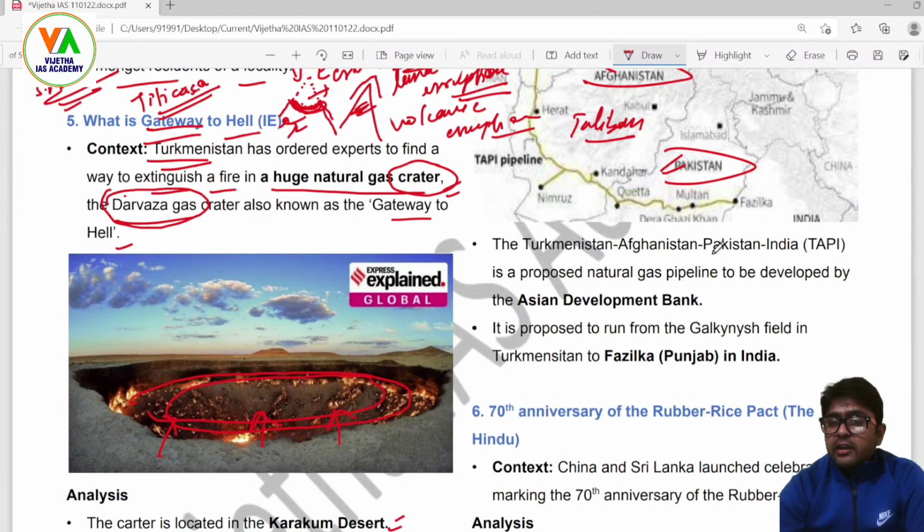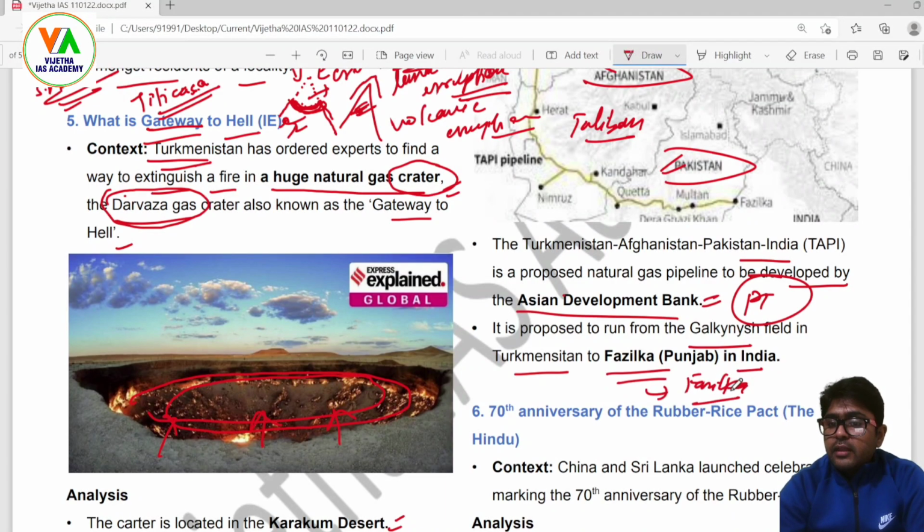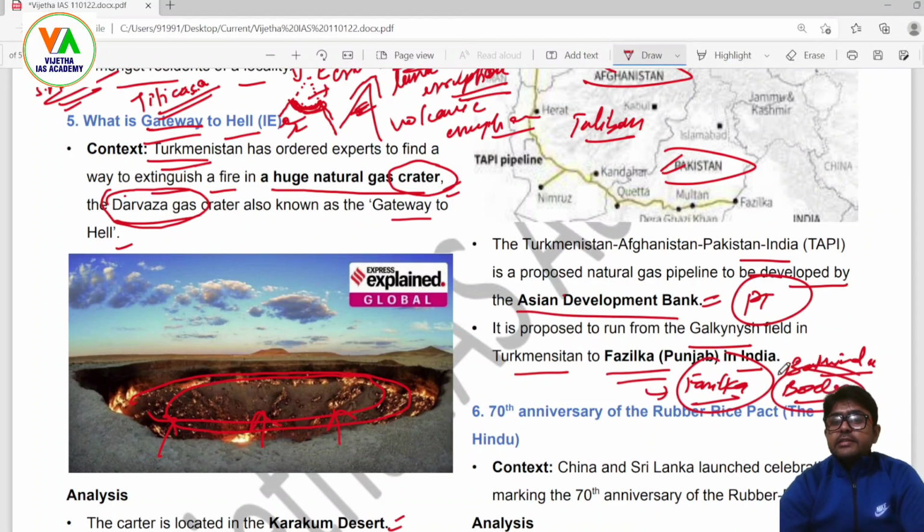Now, TAPI, Turkmenistan, Afghanistan, Pakistan, and India, is a proposed natural gas pipeline to be developed with the Asian Development Bank. It is proposed to run from the Galkynysh field in Turkmenistan to Fazilka in Punjab. So this TAPI project terminates at Fazilka, Punjab, near Bhatinda area, and it is the border region of India, western sector.